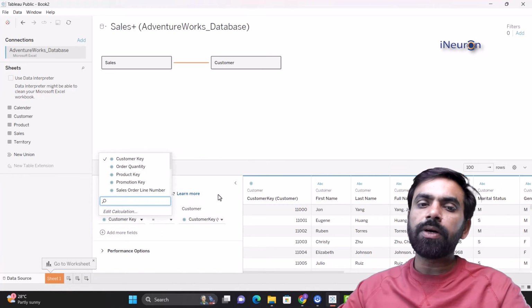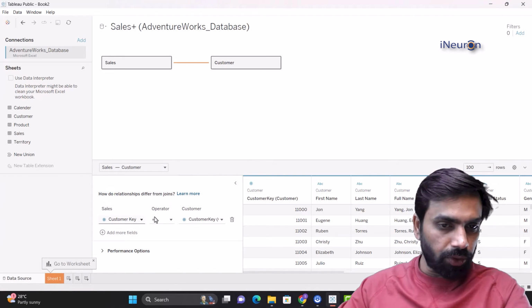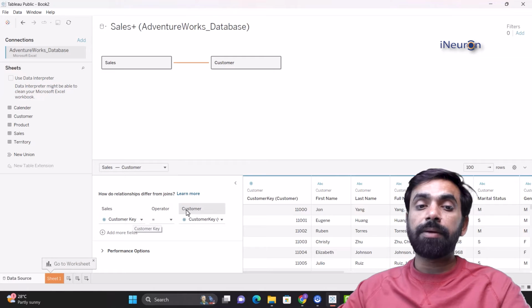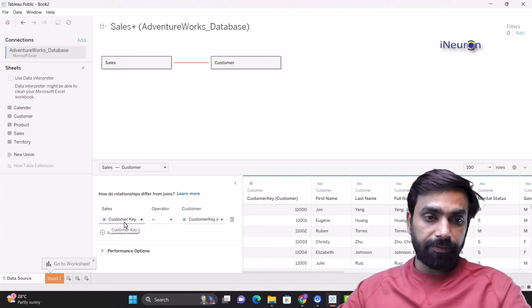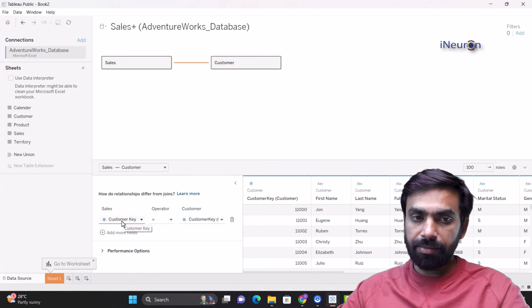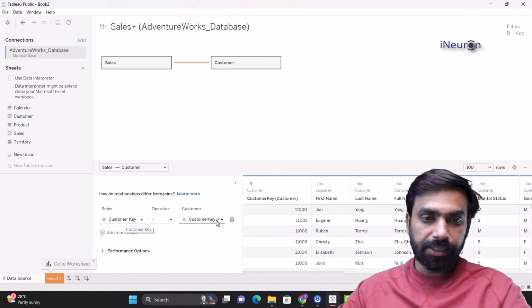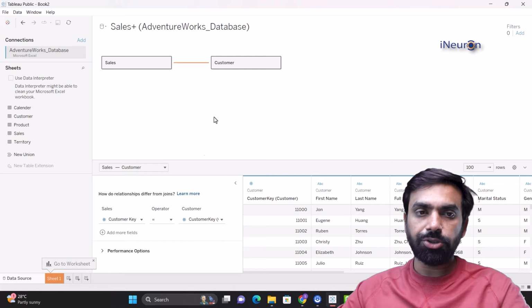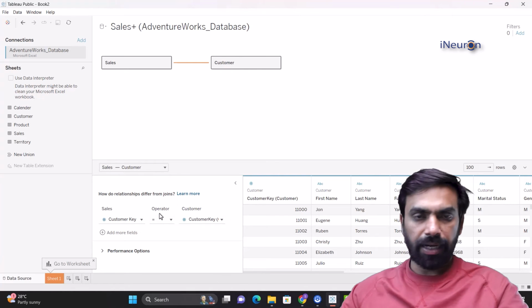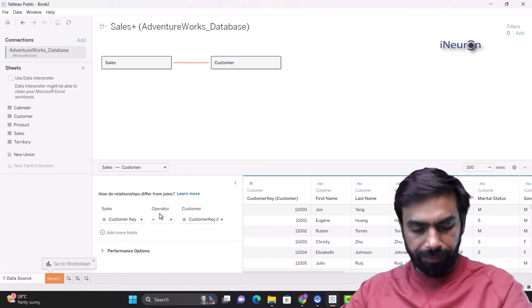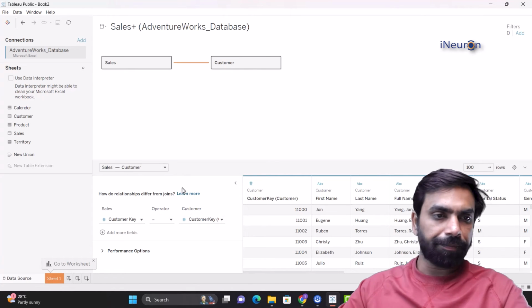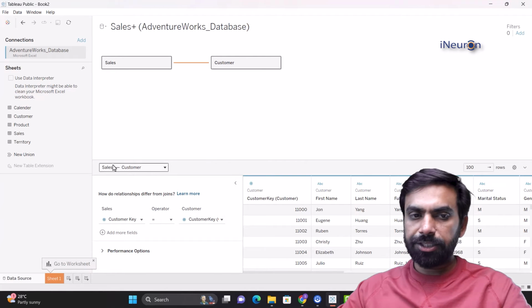Yet Tableau, again, being a business intelligence tool, has identified that these two might be the same column because first of all, there is a big match in the name. Second, there is a big match in the data type as well. So it says that, okay, this is equal to this. Based on this parameter, I've joined these two tables, and I've given the assurance that this is logically consistent. Cool. So this is giving me the relation between sales and customer.